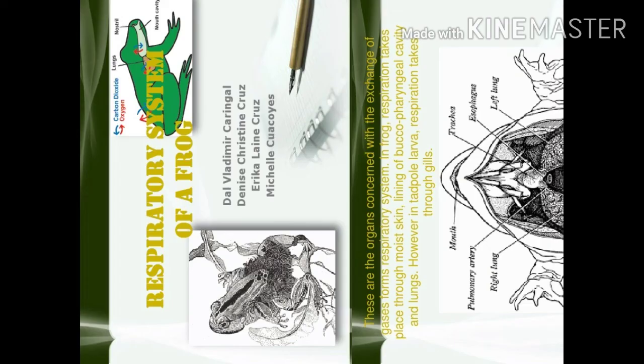Frogs respire on land and in water by two different methods. In water, the skin acts as the respiratory organ. On land, the lungs act as the respiratory organ. Respiration by skin is called cutaneous respiration. Respiration by lungs is called buccal respiration. So two types of respiration are present in frogs.